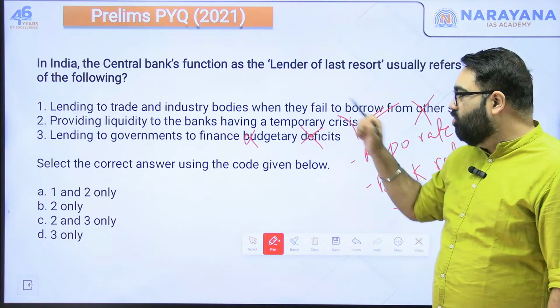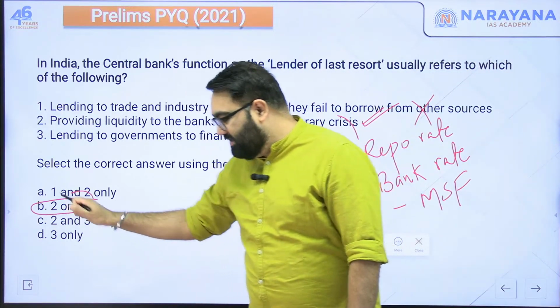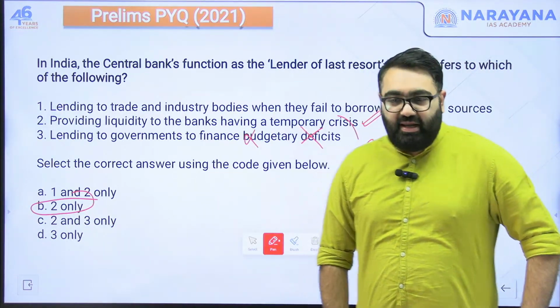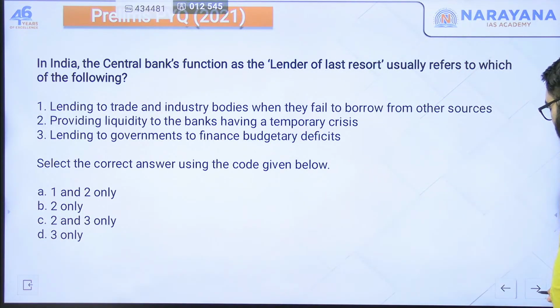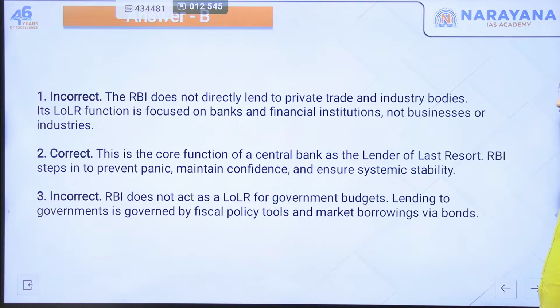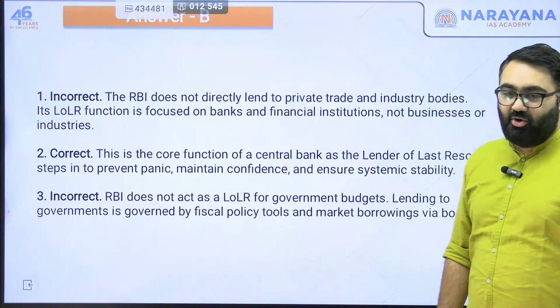this is also wrong. 2 only is correct. This is B. B, this is the reason why it is called, RBI is called as the lender of the last resort. If you want, you can take a screenshot as well here. This will help you to revise later on.